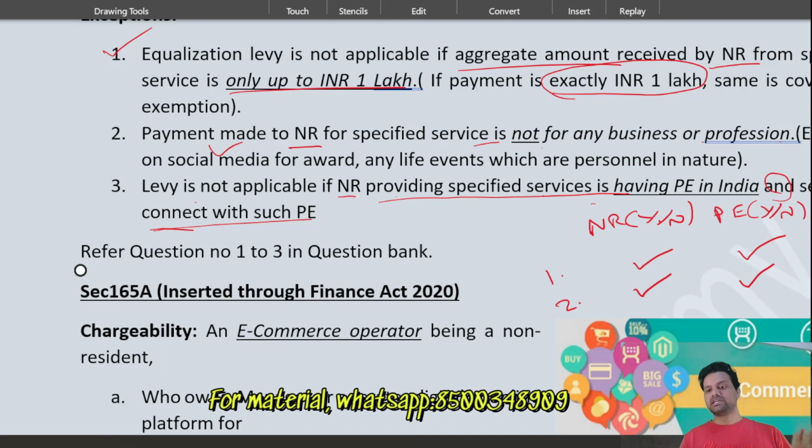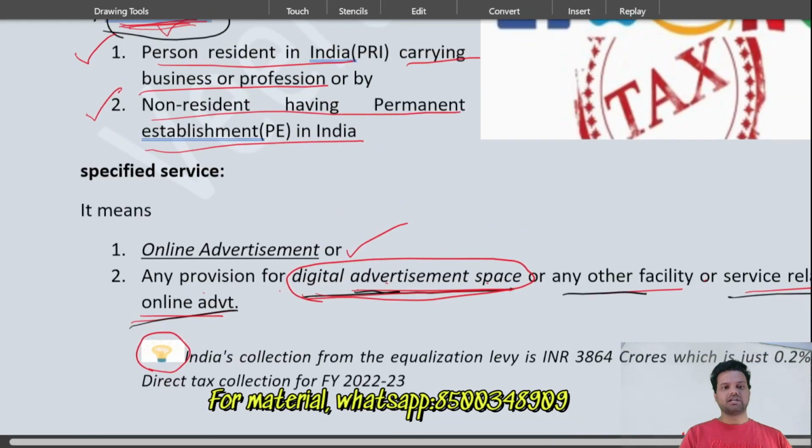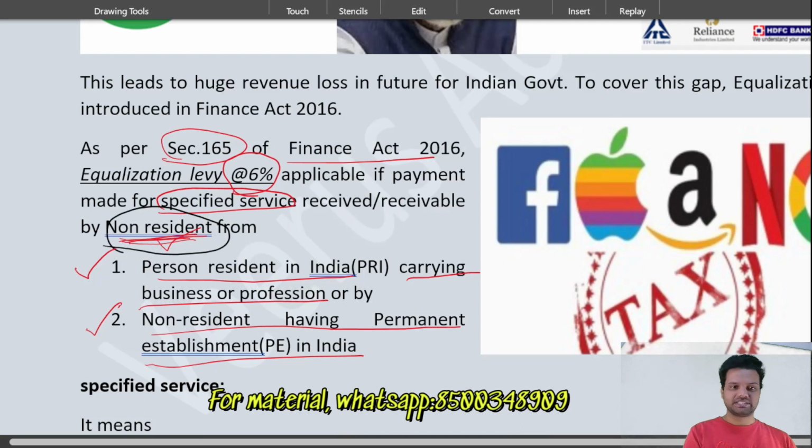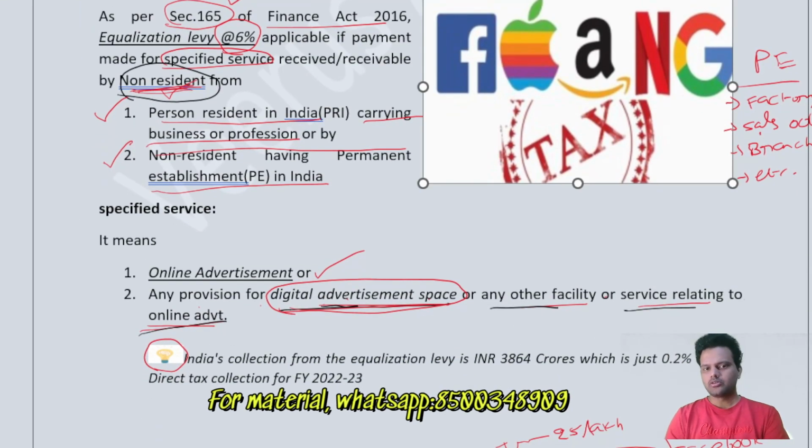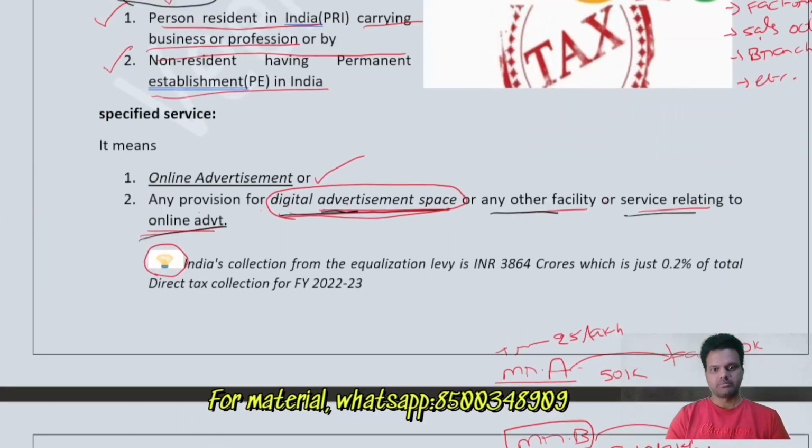And the third one: the non-resident has a PE in India and the service is also provided from the Indian PE only, then also equalization levy is not applicable. Okay, this is all about the equalization levy, section 165. I hope you got clarity. Now we are going to solve one basic question on section 165. This is also an examination question I'm going to solve. Okay, let's move on to the question bank now.